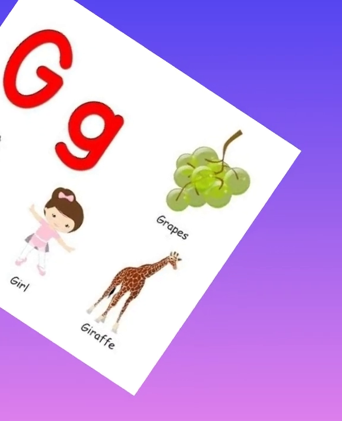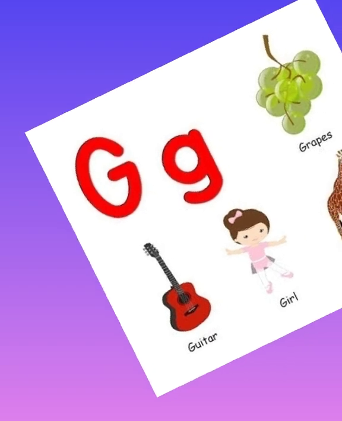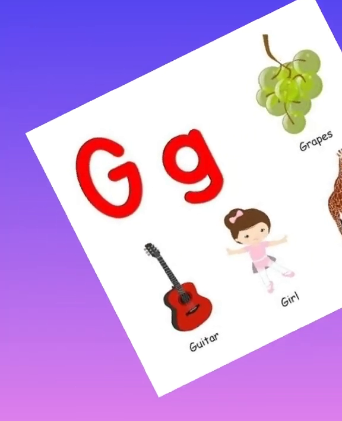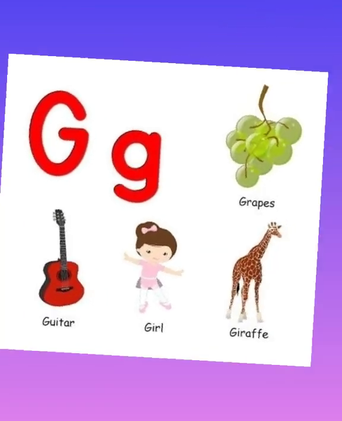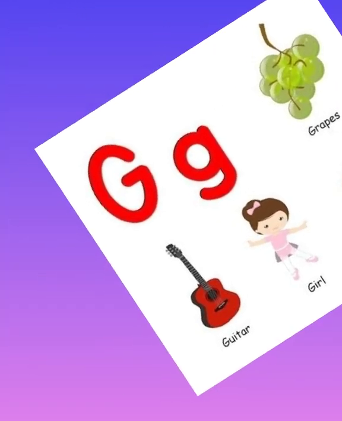Next letter is G. Sound of G is G. G as in grapes, G as in girl, G as in guitar.